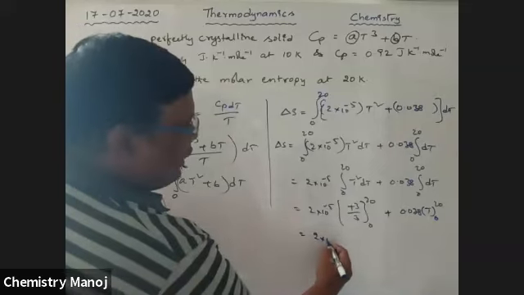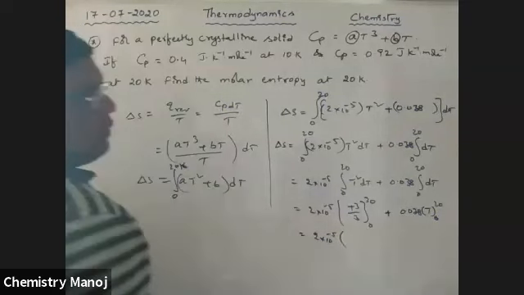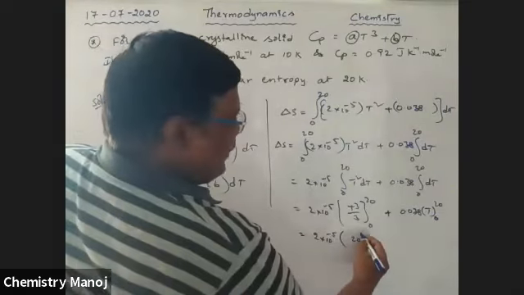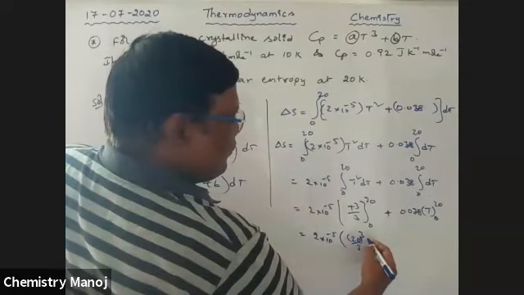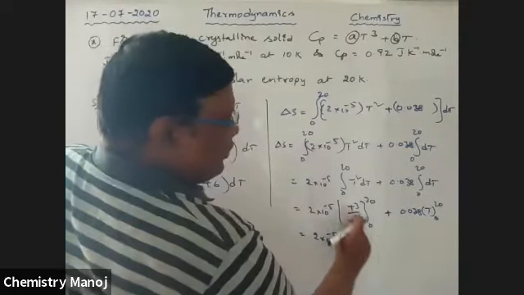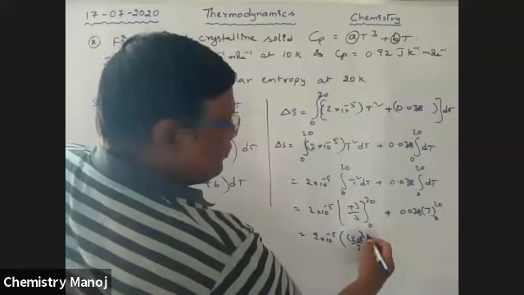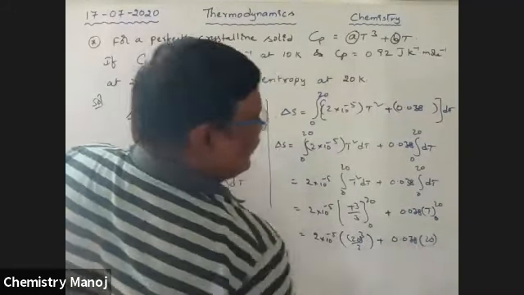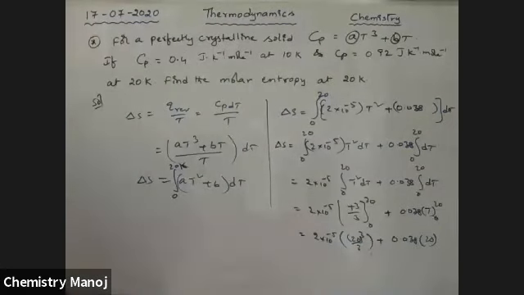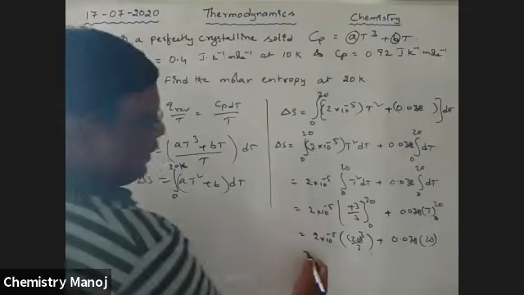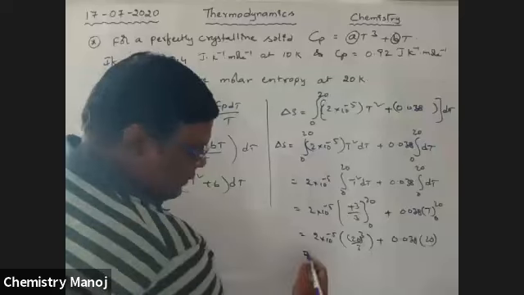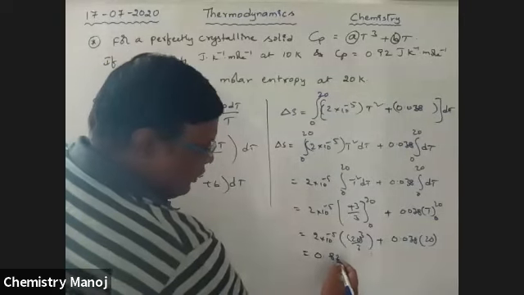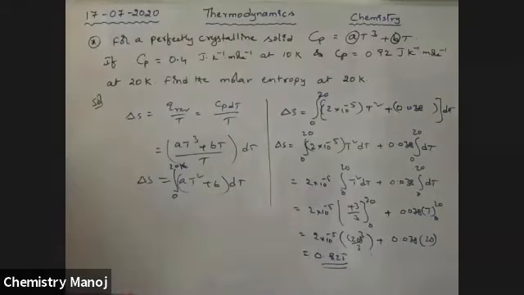Therefore, 2 into 10 power minus 5, 20 whole cube by 3 minus 0, plus 0.038 into 20 minus 0, so 20. So we will get the final answer, 0.825 after calculation.